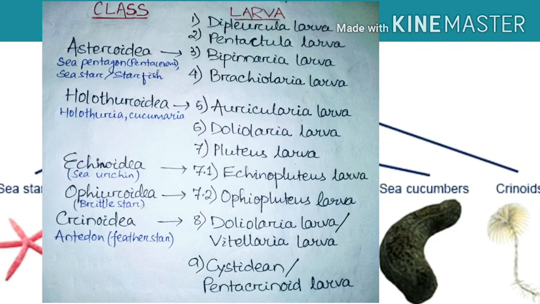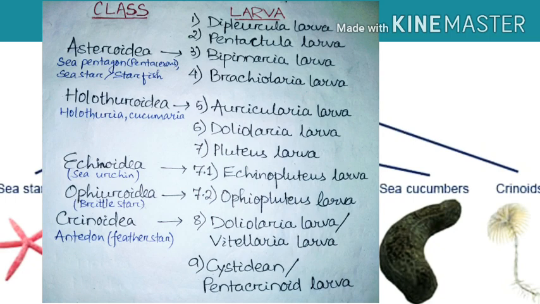Then brachiolaria larva is the next form of the bipinnaria larva. Then come to number 5, auricularia larva. This larva is the larva of class Holothuroidea. Here the examples are Holothuria and Cucumaria, the sea cucumbers. Those larvae are auricularia larvae. Then this larva is converted into doliolaria larva.